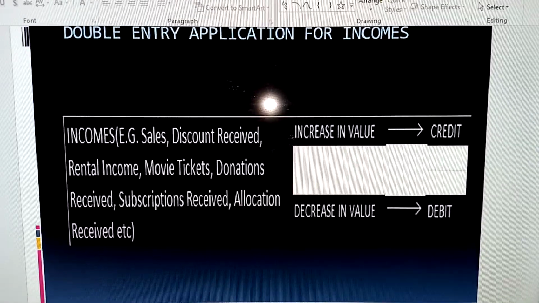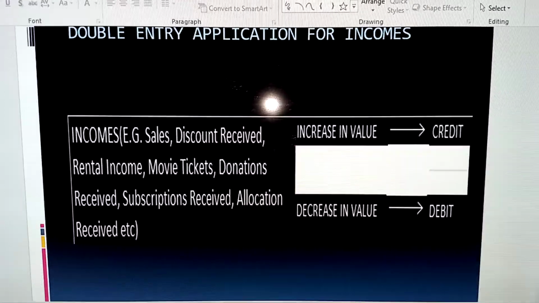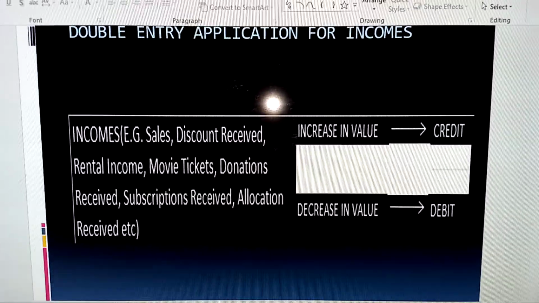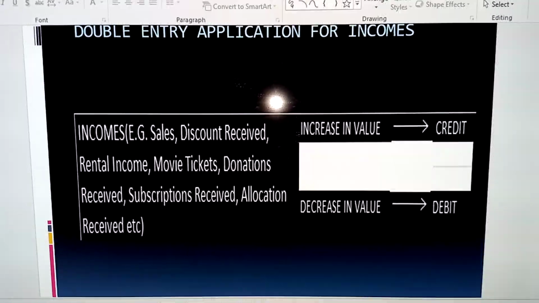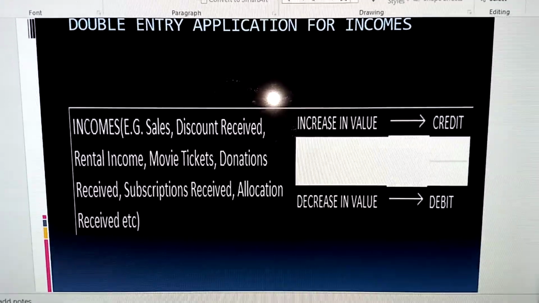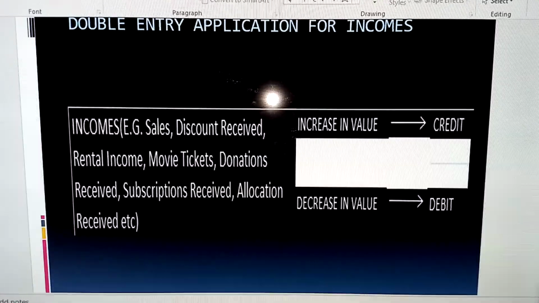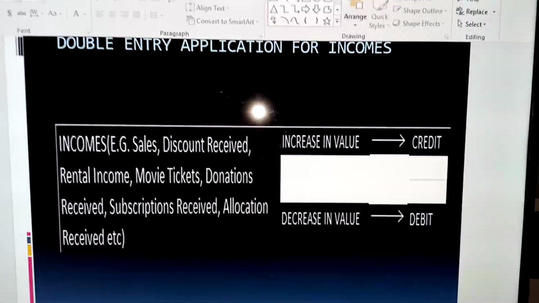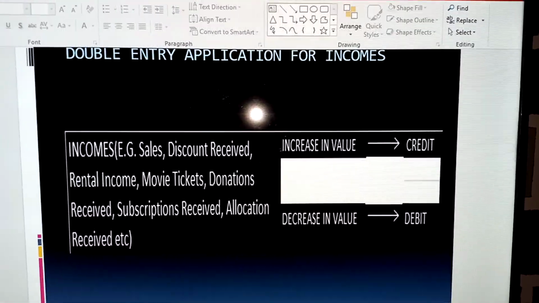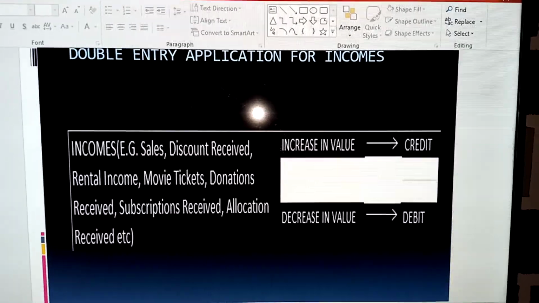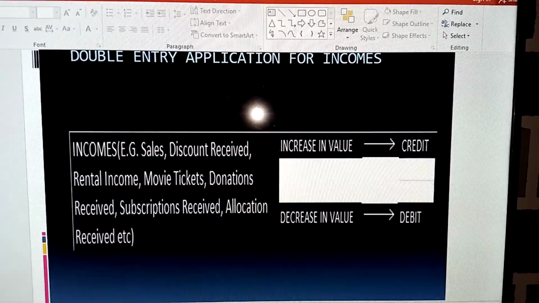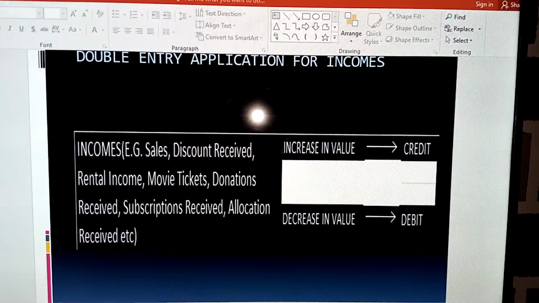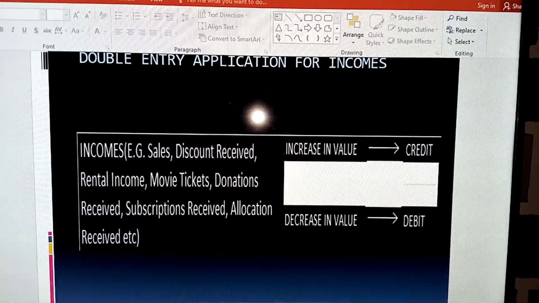So we have subscriptions as well. These are for organizations that usually will charge members a certain amount as dues, maybe yearly or monthly. Even if you look at organizations that are into satellite television, like DSTV, for instance, usually you also pay subscription to them. So to them, that subscription paid is an income. So you have to understand the industry or the business activity to establish if the item is an income or not.